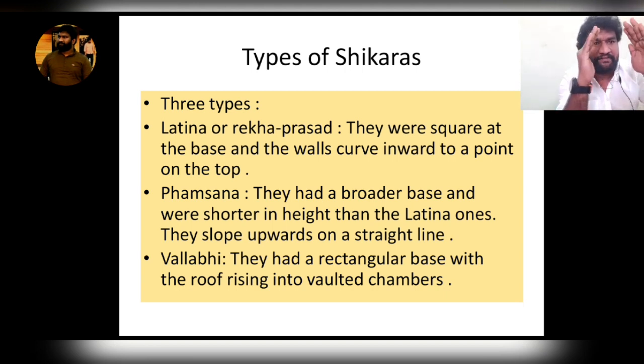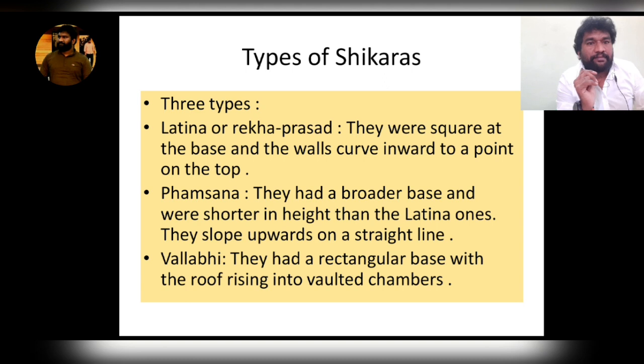Next is Phamsana. They had a broader base and were shorter in height than Latina.